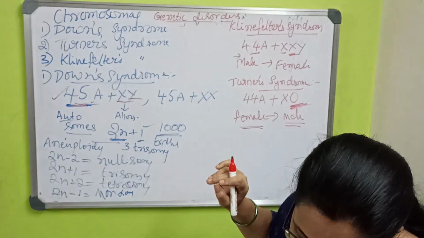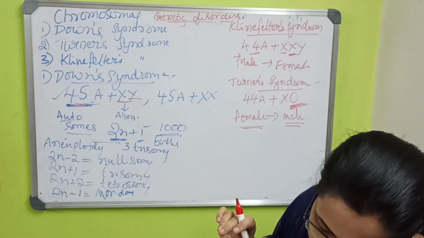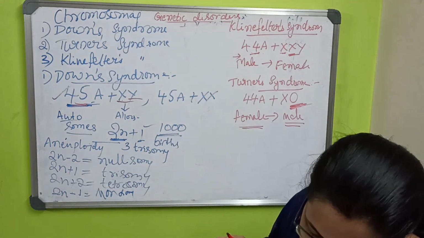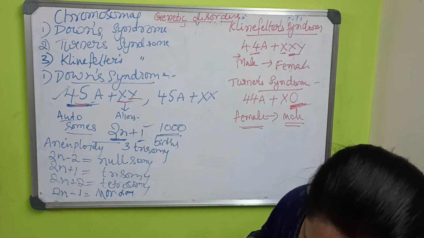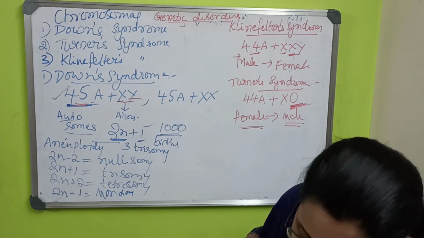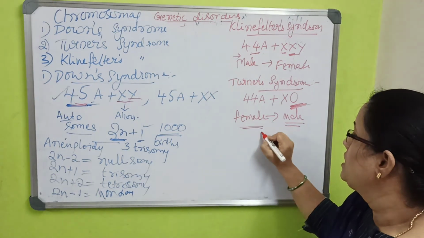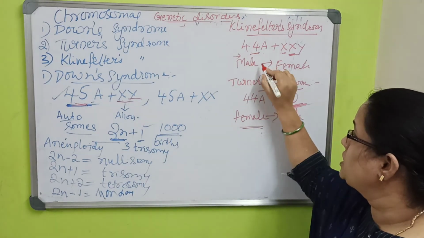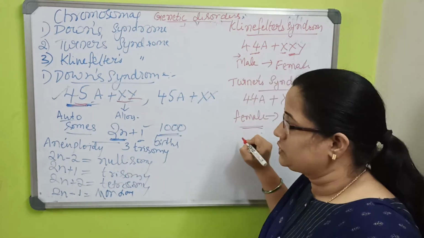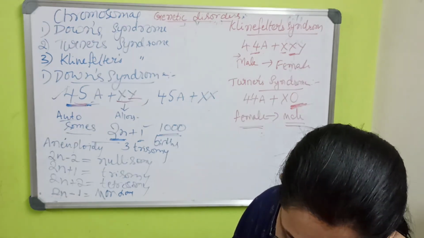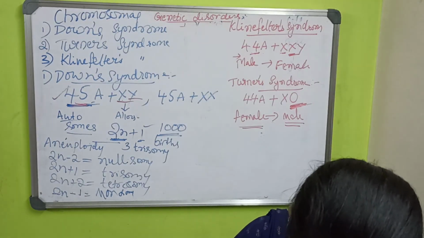Breasts are underdeveloped, ovaries are rudimentary, they do not attain puberty or menstruation cycle, and they do not produce any ovum. You have to know the secondary sexual characters for these two diseases. These are important.